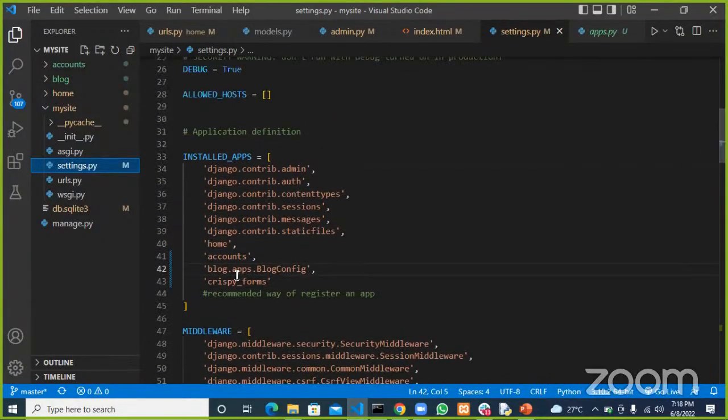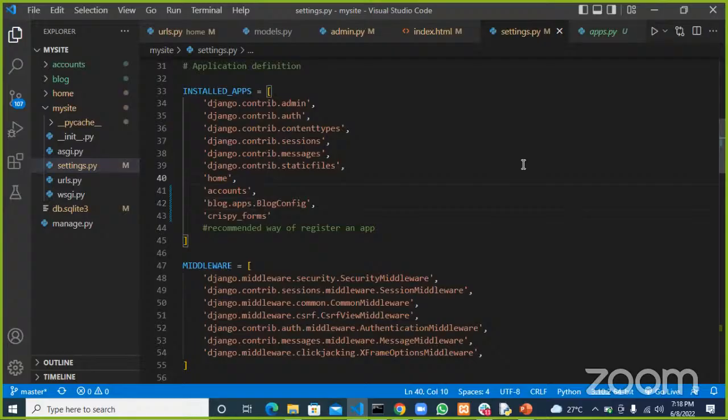And I'll do the same with these other ones. It's going to be the same thing. So it will be home.apps.HomeConfig with capital H, and same thing with accounts, which is going to be accounts.apps.AccountConfig, the account configuration.